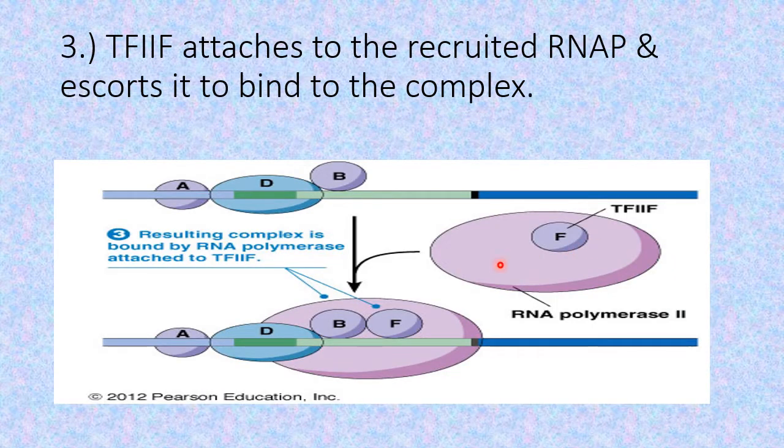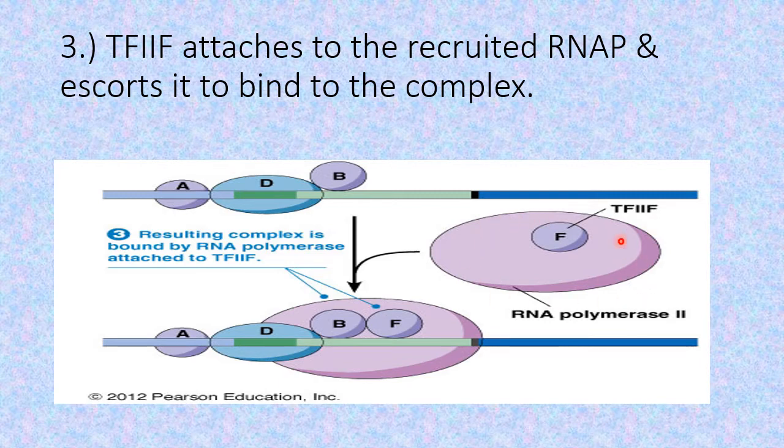Now, although the specific RNA polymerase is recruited, it needs an escort. It needs someone to bring it to this complex formed by the TATA box, transcription factors D, A and B. So this escort is another transcription factor, that is TFIIF, transcription factor F of RNA polymerase II.